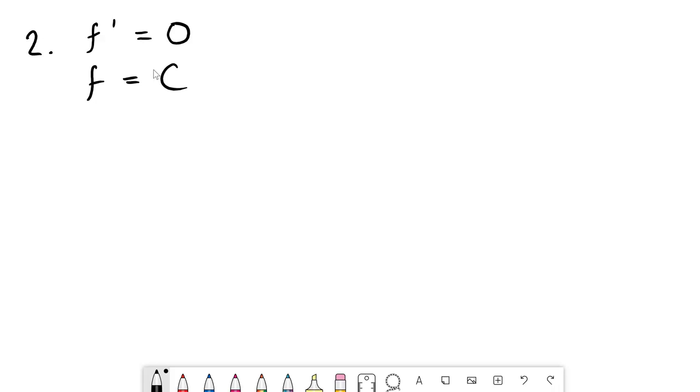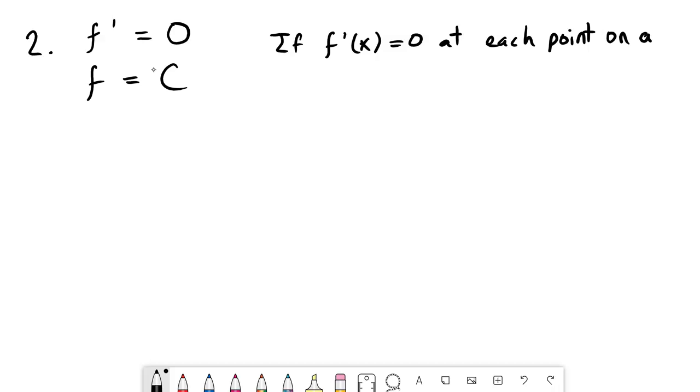So what this corollary says is that if f prime of x is equal to 0 at each point on an interval I, just some interval, say a to b, then